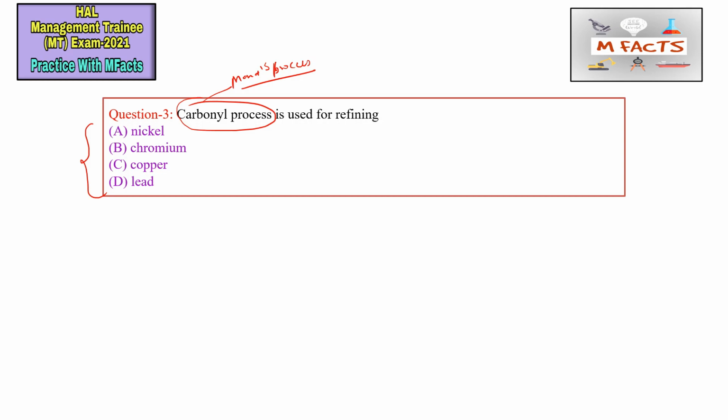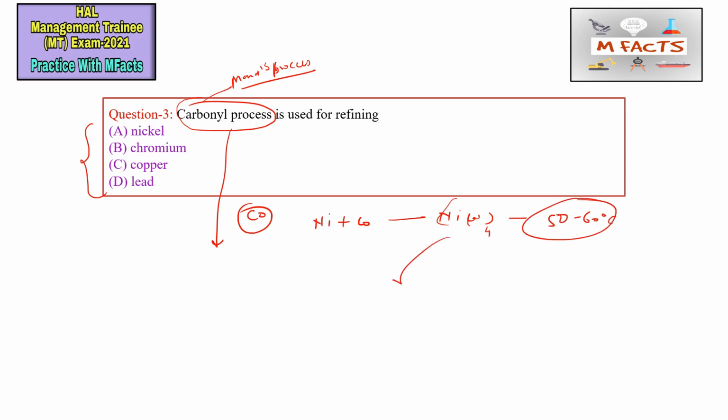In the carbonyl process we use carbon monoxide gas for the refining of impure nickel. Impure nickel reacts with this CO and produces nickel carbonyl at a temperature of about 50 to 60 degrees centigrade. After that, the nickel carbonyl decomposes into pure nickel. So this is the whole Mond process.